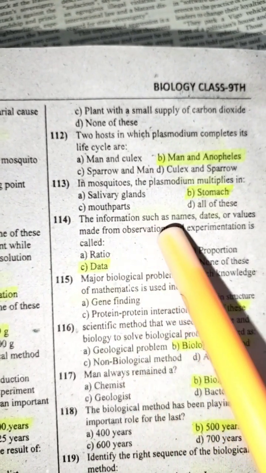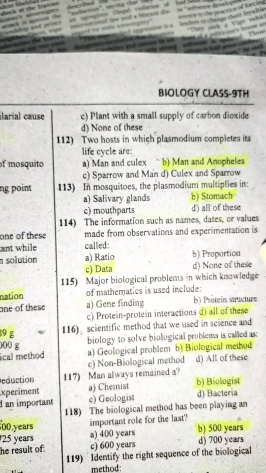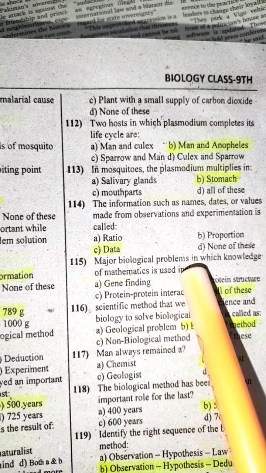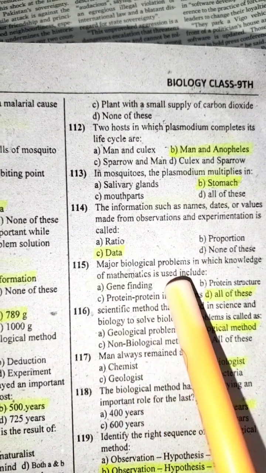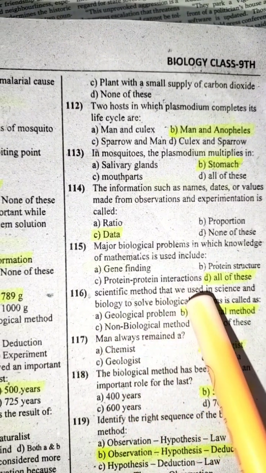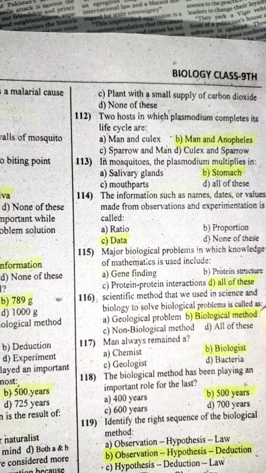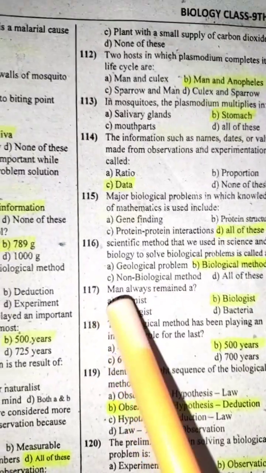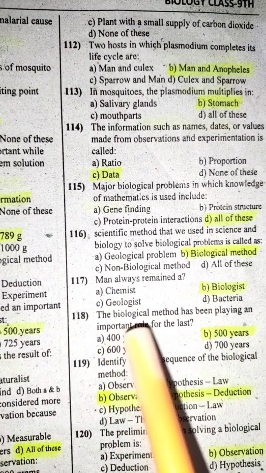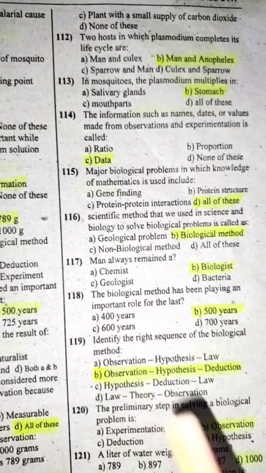The information such as names, dates, or values made from observation and experimentations is called data. Major biological problems in which knowledge of mathematics is used include all of these. The scientific method that we use in science and biology to solve biological problems is called the biological method. Man has always remained a biologist. The biological method has been playing an important role for the last 500 years.